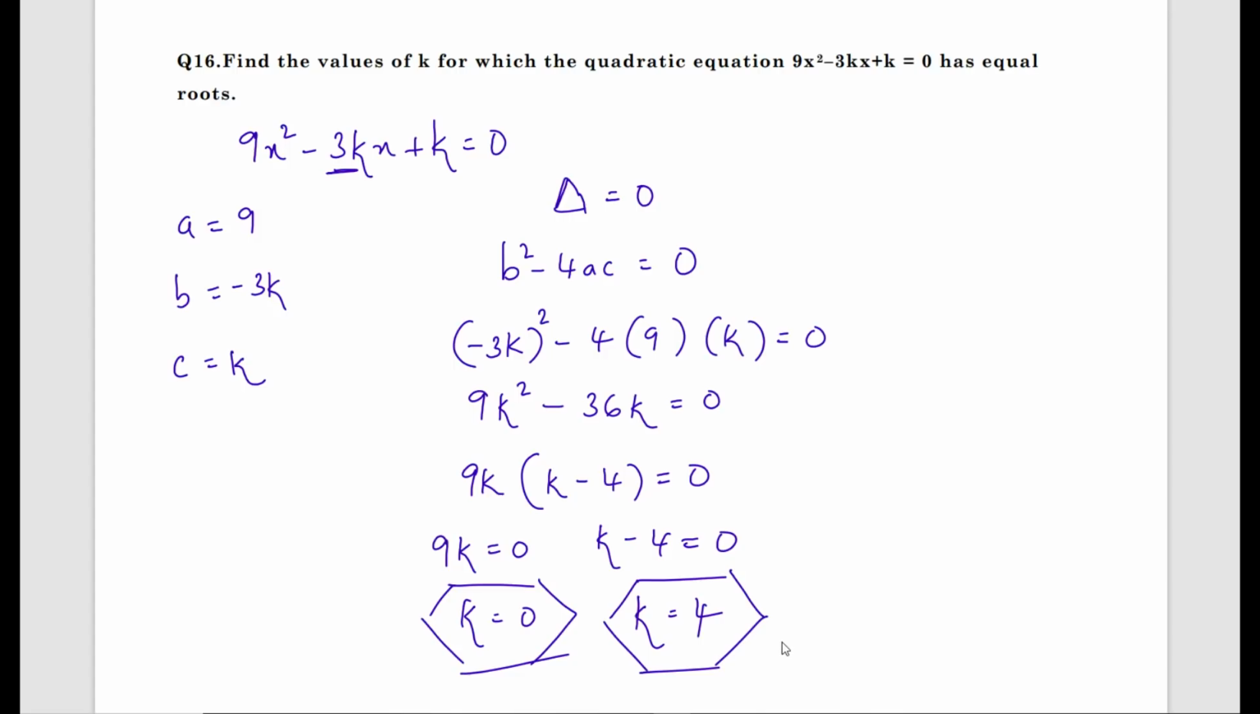When the roots are based on this condition, definitely you will get one question to find out the value of k or p, whatever it is, to find out the variable. When roots are equal, the discriminant delta equals 0. What is the discriminant value? B square minus 4ac. What you need to do is just substitute and equate to 0 because the roots are equal. B square is minus 3k square, what you get? 9k square minus 4ac, that is 4 times 9 into c which is k, that is 36k.